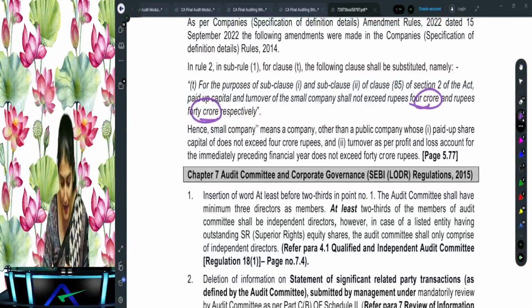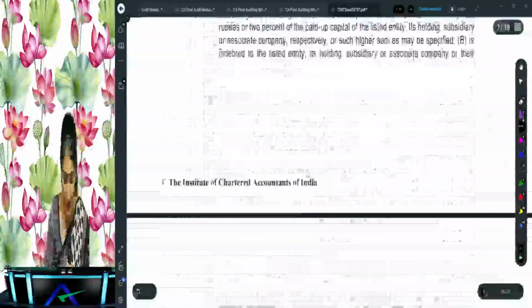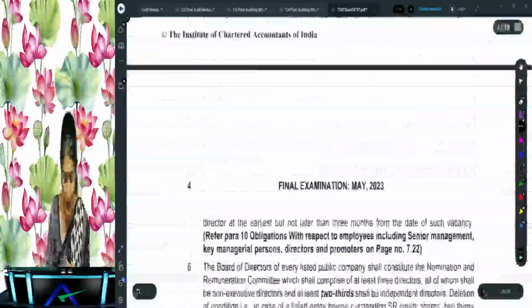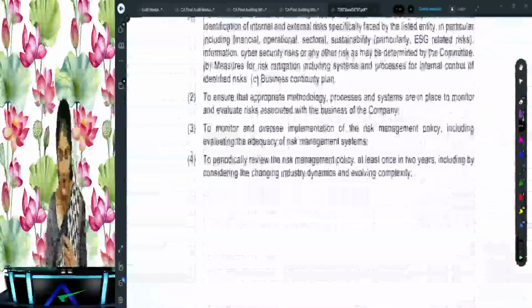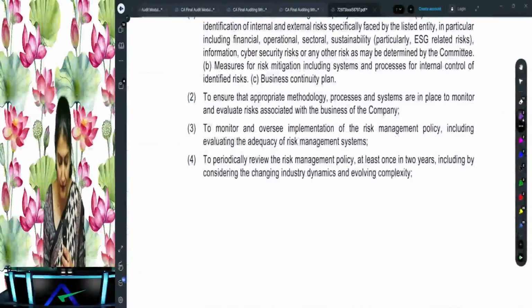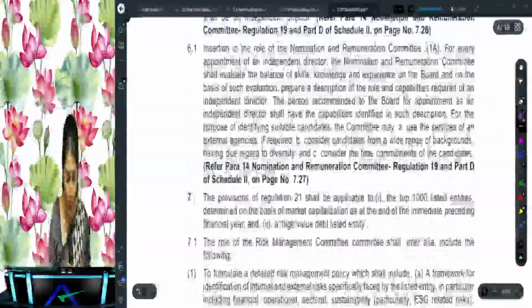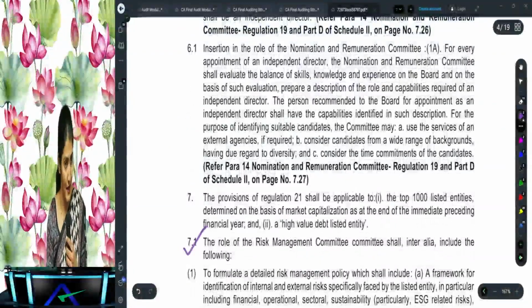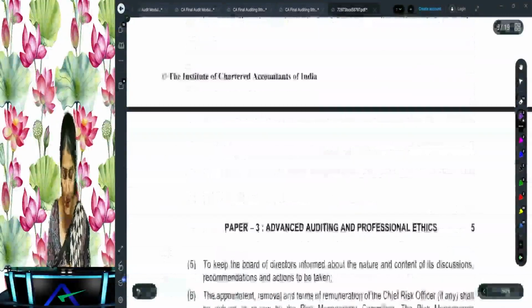Then SEBI LODR, all these changes we've already covered in our discussion in the class today. You remember the role of the risk management committee? We talked about the role of the risk management committee, which is a trending question. So this has already been covered in the class.